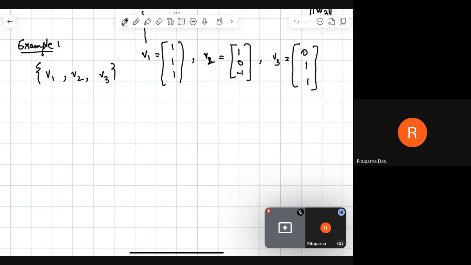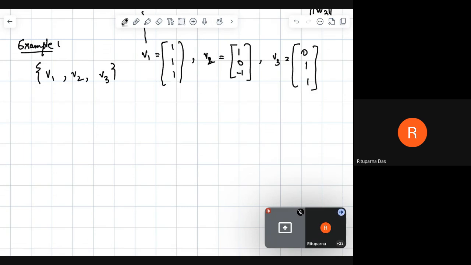The inner product of any two of them is not 0. The inner product of V1 and V2 is 1 plus 0 minus 1, which is 0. The inner product of V1 and V3 is 2, and of V2 and V3 is -1. So this is not an orthogonal set.